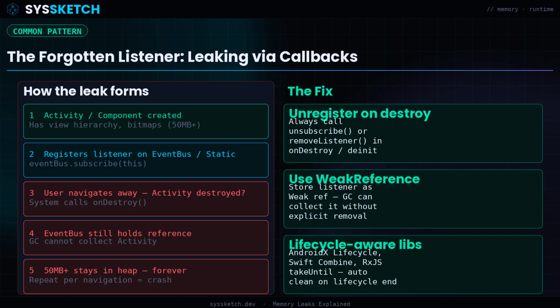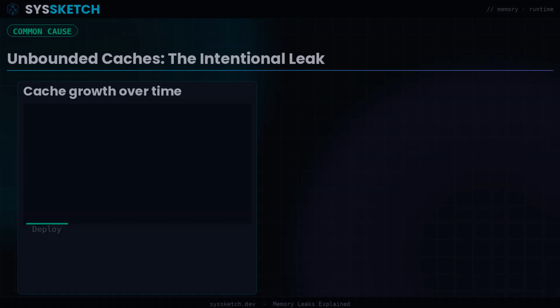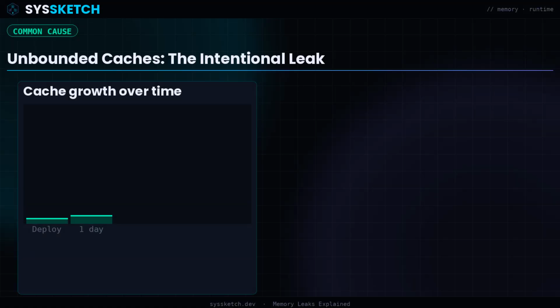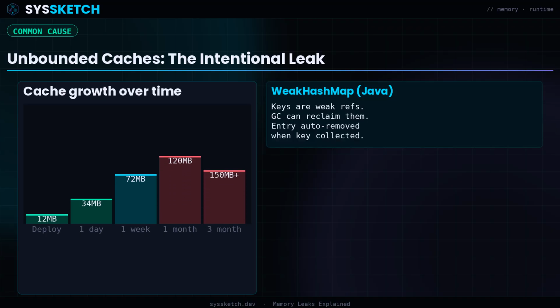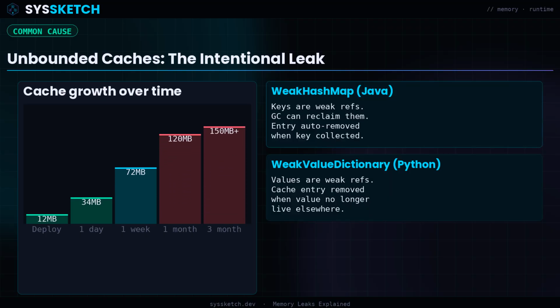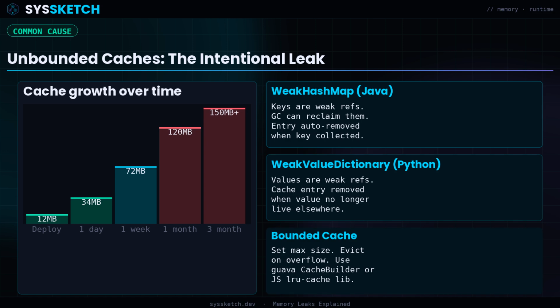But the background task holds a reference, so the entire activity, its view hierarchy, its bitmaps, all of it stays in memory. Caches are another major source of leaks. A cache is deliberately keeping objects in memory for faster access. But a naive cache with no eviction policy grows forever. Every object you cache stays cached. In production systems, this is often the largest single contributor to memory growth.